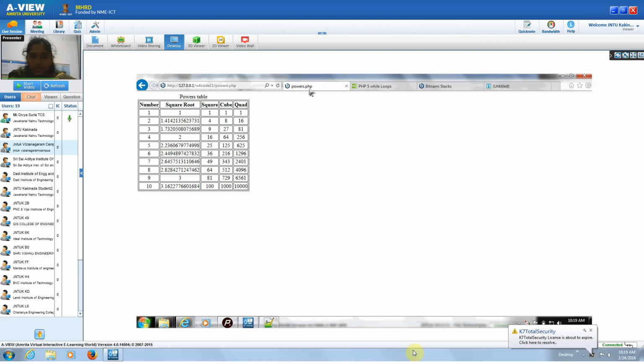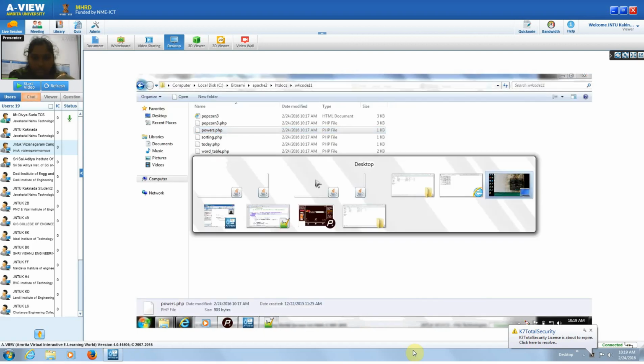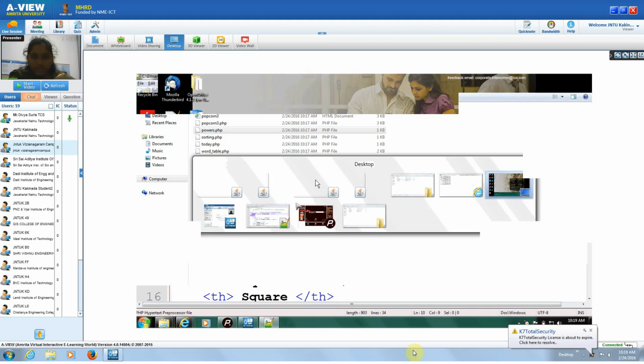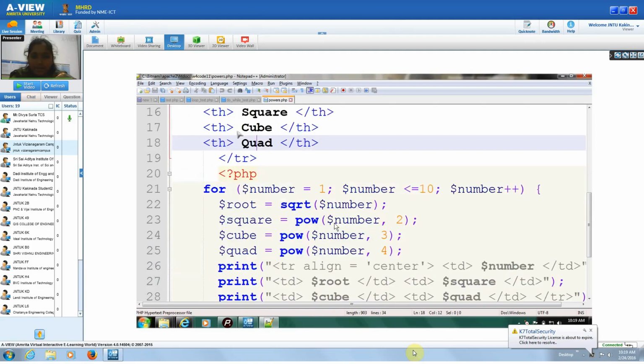See here you are able to see the powers.php, right? This is the title of this page. Next, the table we have has a caption as powers table. In this table we are declaring headers as number, square root, square, cube, quad. And in this PHP code we are writing some for loop.